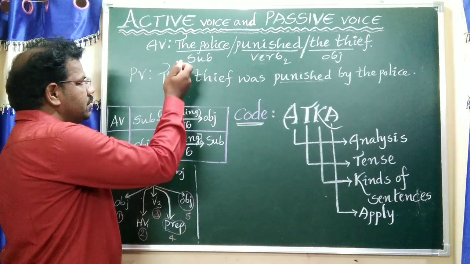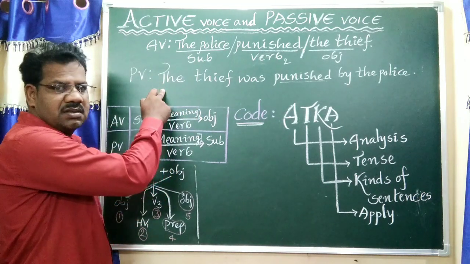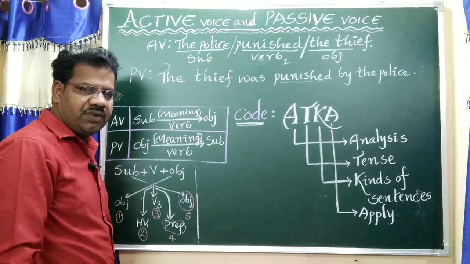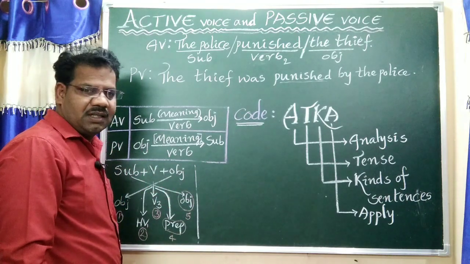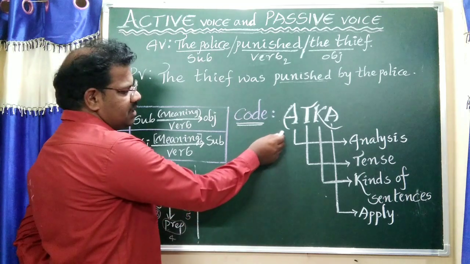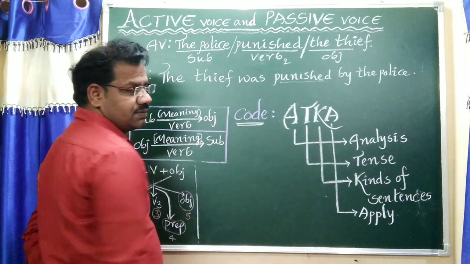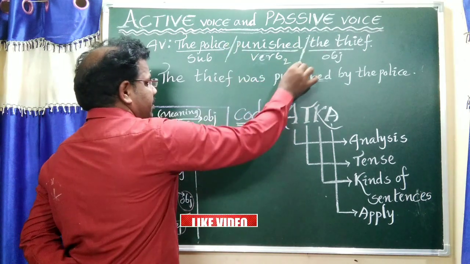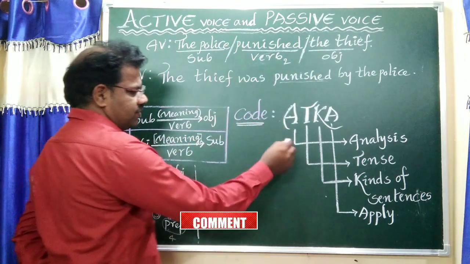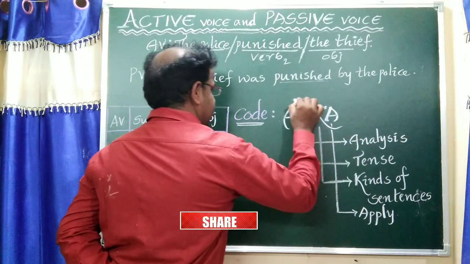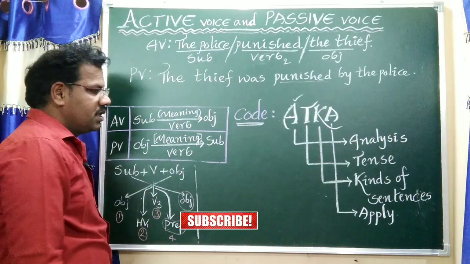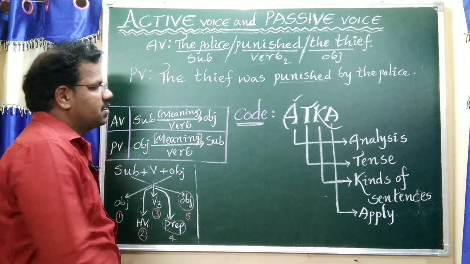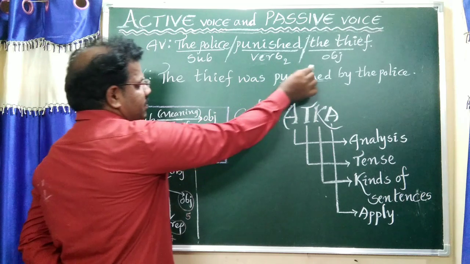If you want to change active voice to passive voice, we should follow the ATK formula. It is very important. Initially we have to do the analysis. Analysis means subject, verb, object. This is the first one. Second one, to find the tense: subject, verb form, object.